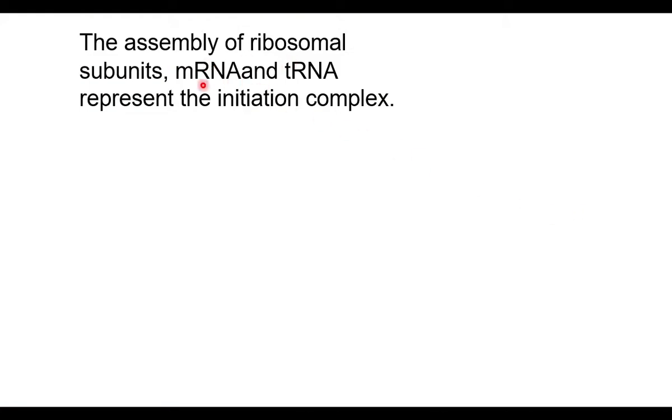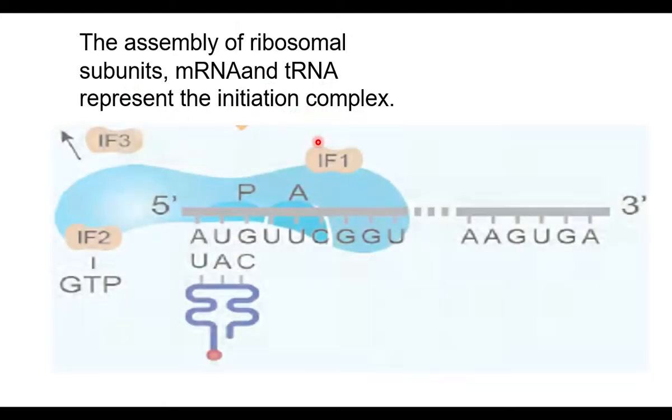The assembly of the ribosomal subunit, mRNA and tRNA represents the initiation complex. Once the initiation complex is formed, IF3 leaves. IF3 is released after the formation of the initiation complex. The leaving of IF3 facilitates the joining of the two ribosomal subunits.